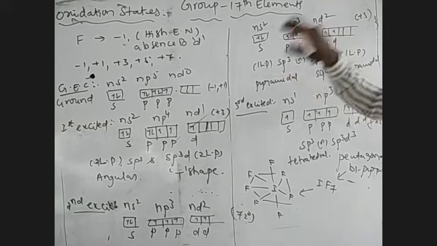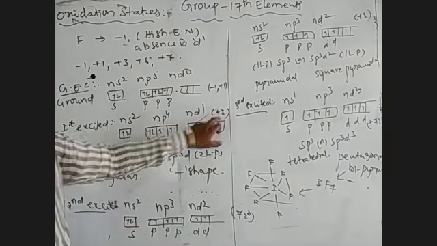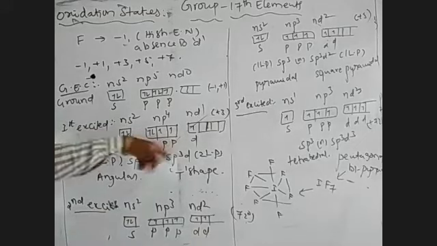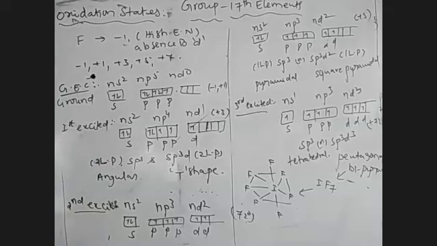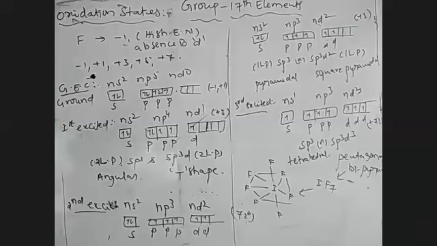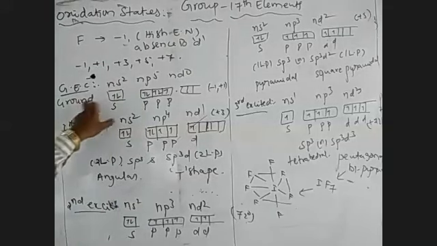If the central atom has a +5 oxidation state and the valence shell contains 5 unpaired electrons, the halogen atom is participating in the second excited state electronic configuration. If the central atom has a +3 oxidation state, the valence shell has 3 unpaired electrons, present in the first excited state. If the oxidation state is -1 or +1, the valence shell contains only one unpaired electron, and the central atom is participating in the ground state electronic configuration only.